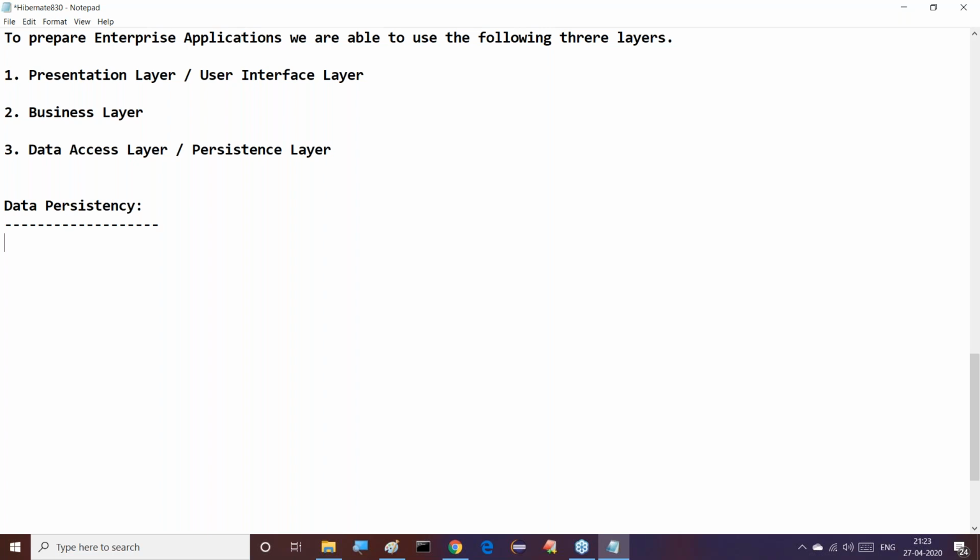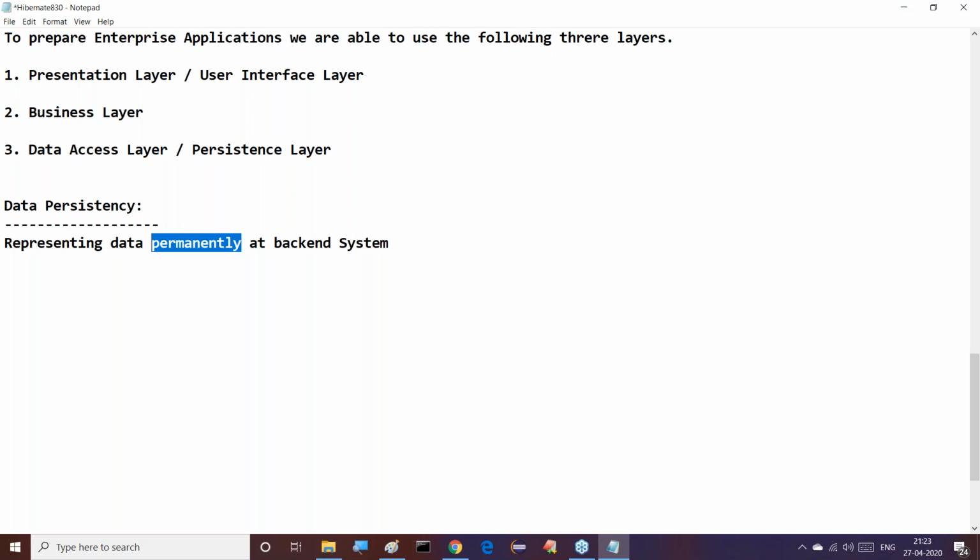Representing data permanently at the backend system. Representing data permanently. Here the word permanently is important. This is actually the meaning of persistency. Persistency means permanently. Representing data permanently.